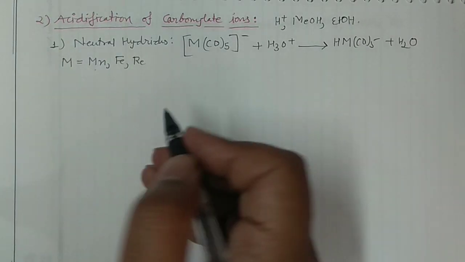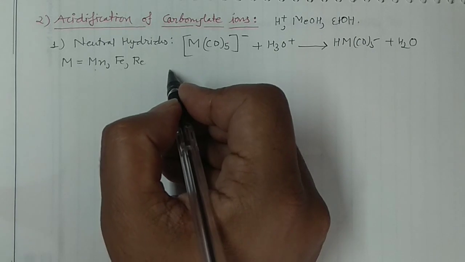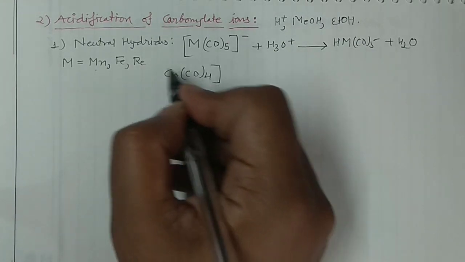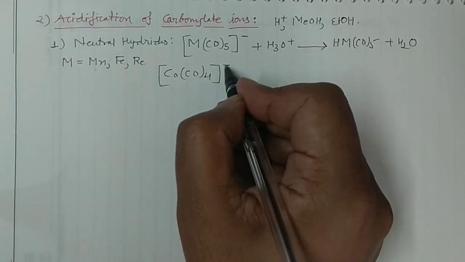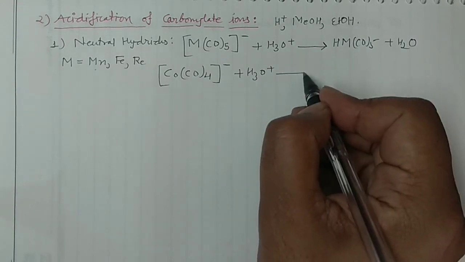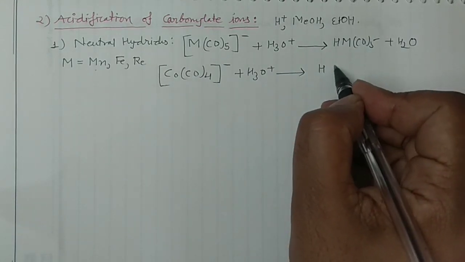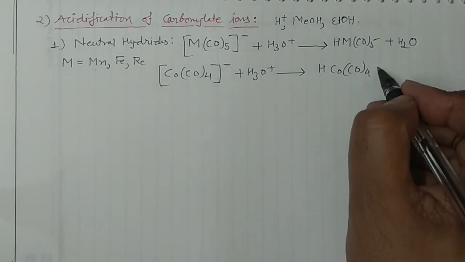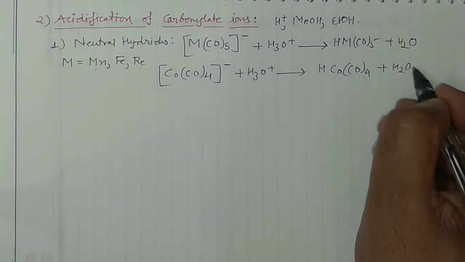Okay, so you can take some examples, right? Say I am having cobalt and tetracarbonyl cobaltate. I am having this metal carbonylate, okay, and I'm reacting this with acid, then definitely I'll have hydrogen cobalt tetracarbonyl along with the water.